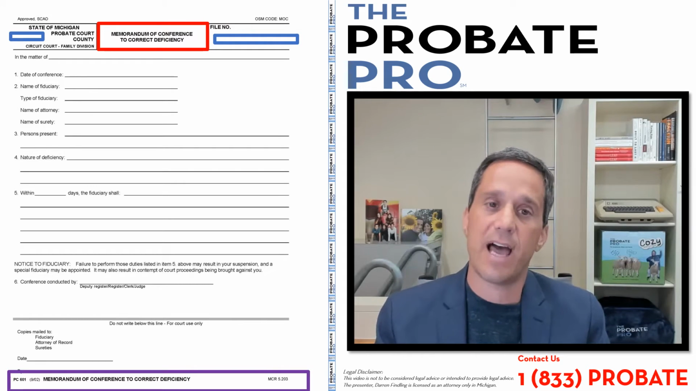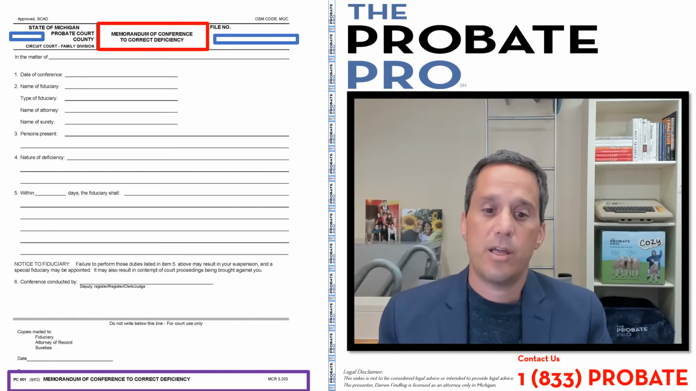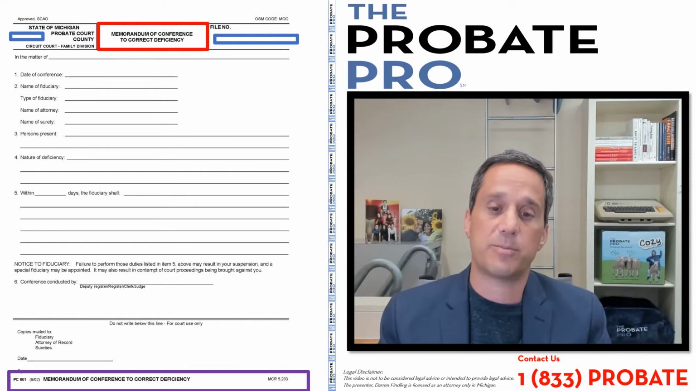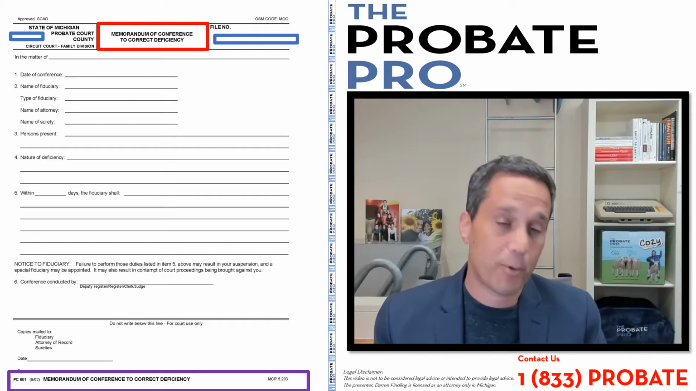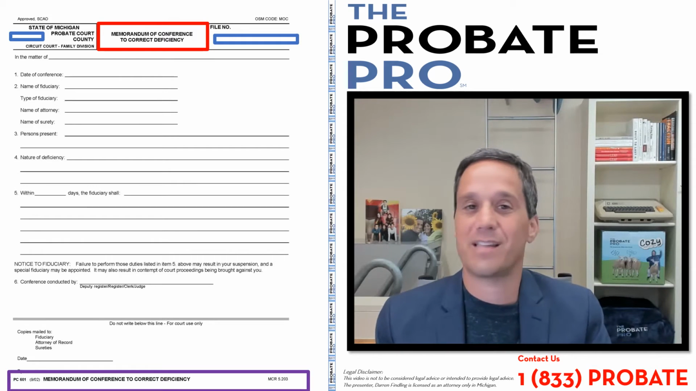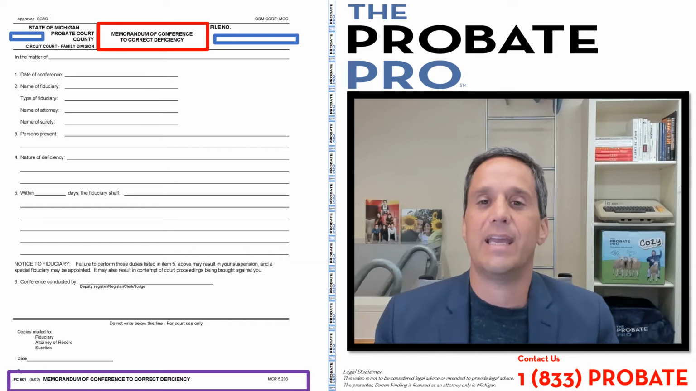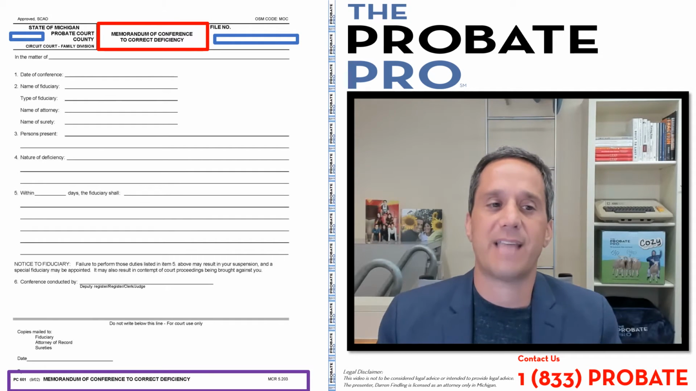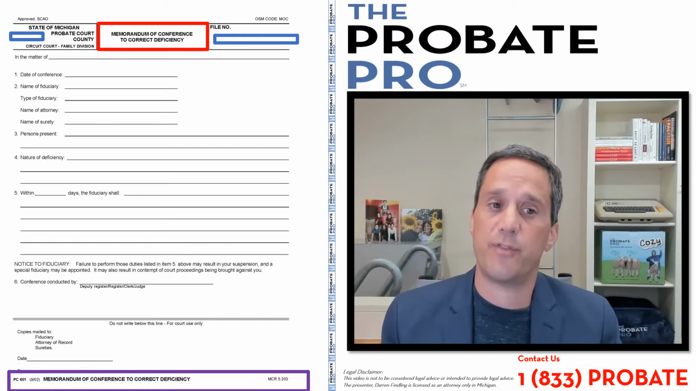And it is this conference that this memorandum is created. And the idea is, with the conference being held, the court has to prepare a written memoranda or memorandum setting forth the date of the conference, the persons that were present, any steps that are being required to be taken. So it's kind of like an agreement or a promise after the conference has been scheduled with the fiduciary.